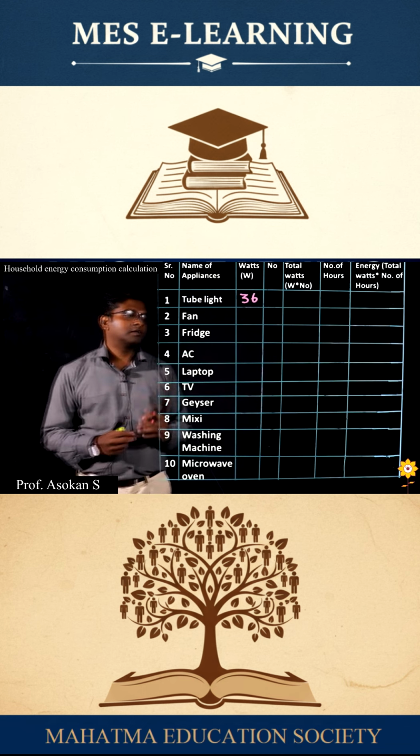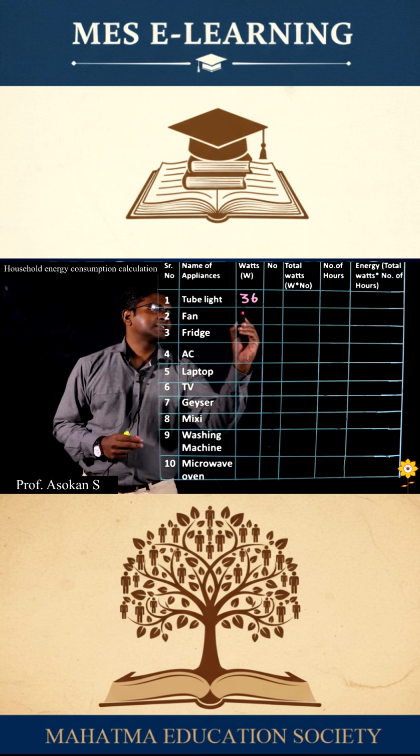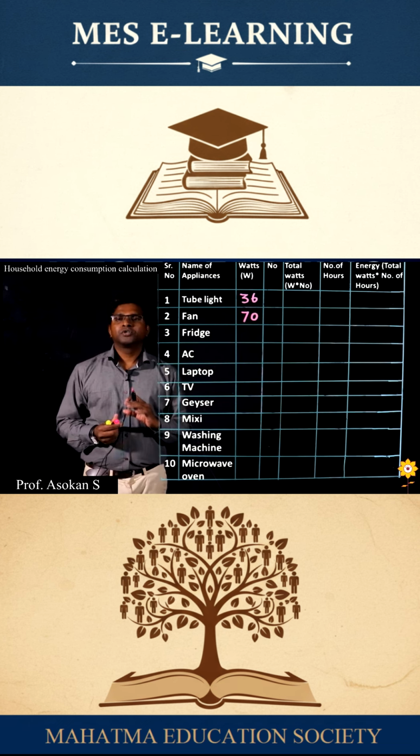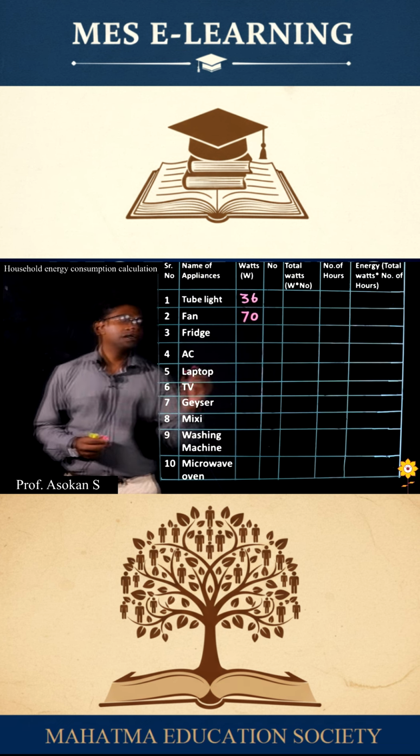Next we take the fan. The fan we are using will be consuming 60 to 70 watt. I take it as 70 watt. Then fridge, around 200 watt. I am talking about a 160 to 180 liter fridge. It is 200.